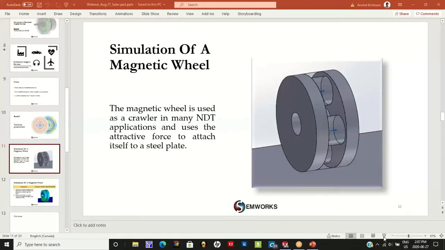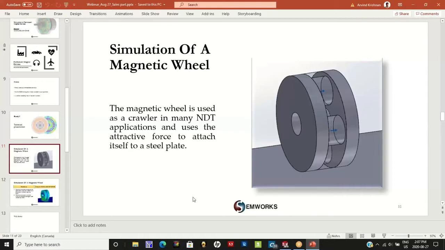So what is the technical application that we are going to look at today? What we are going to look at today is called a magnetic wheel. Now, the magnetic wheel is a part of a larger system. This system is called a magnetic crawler.